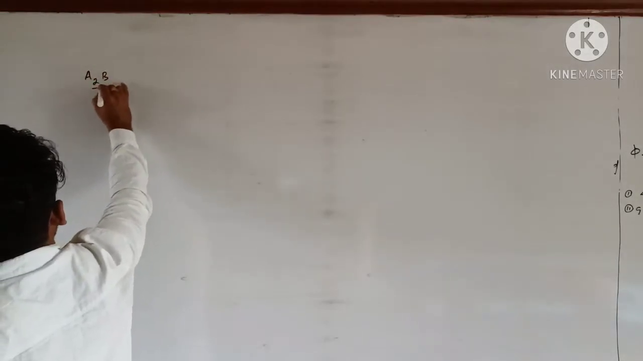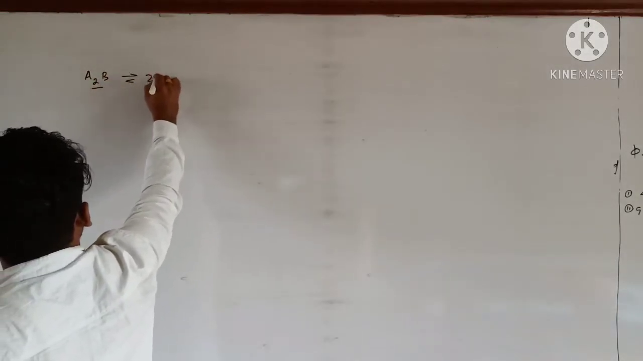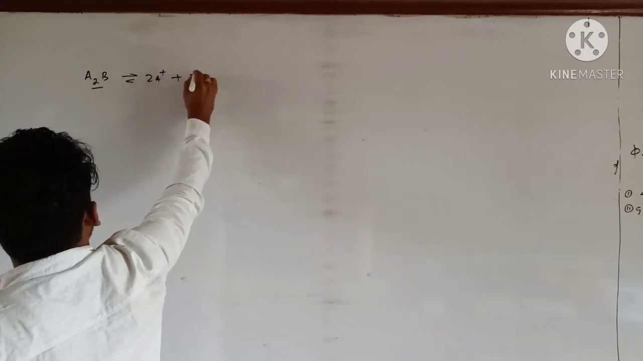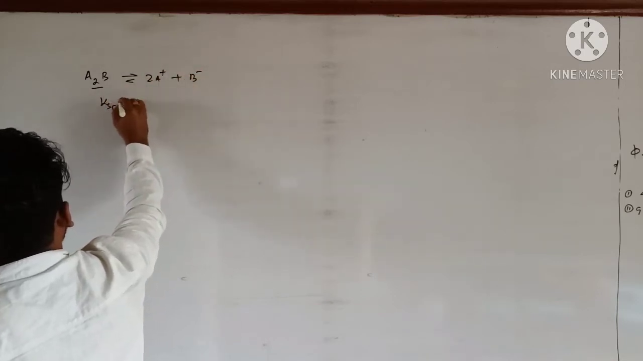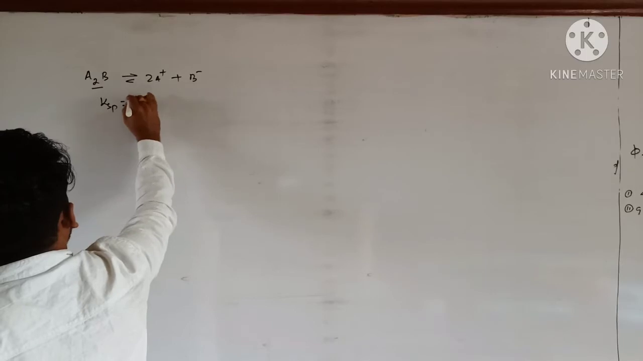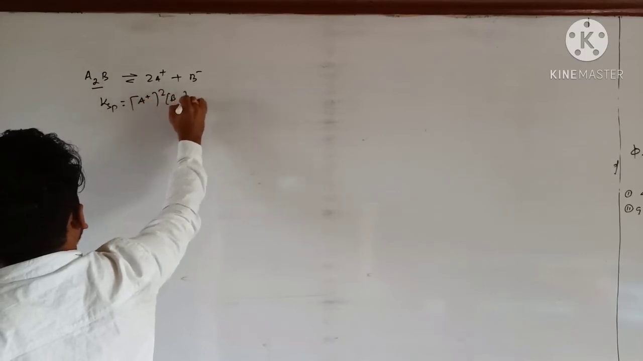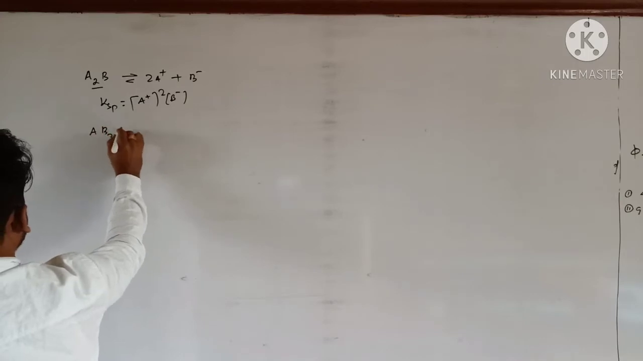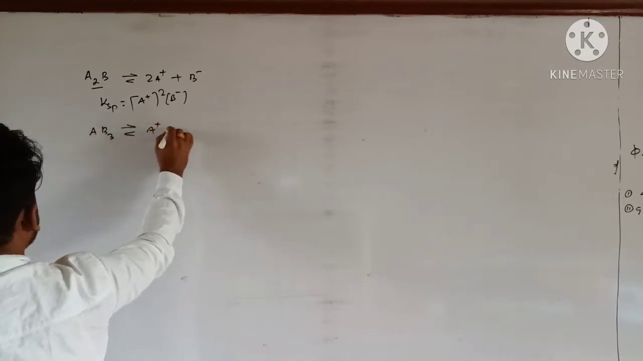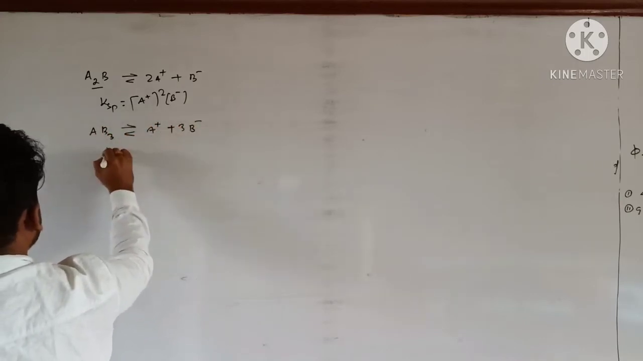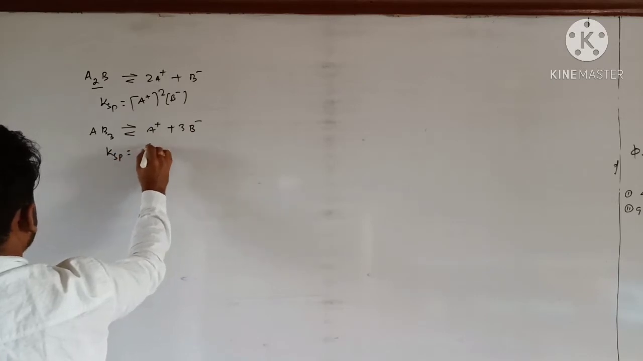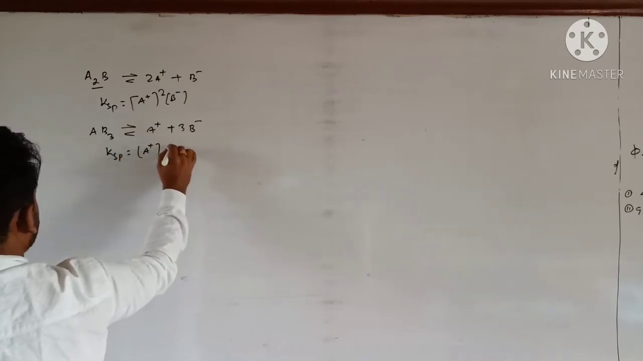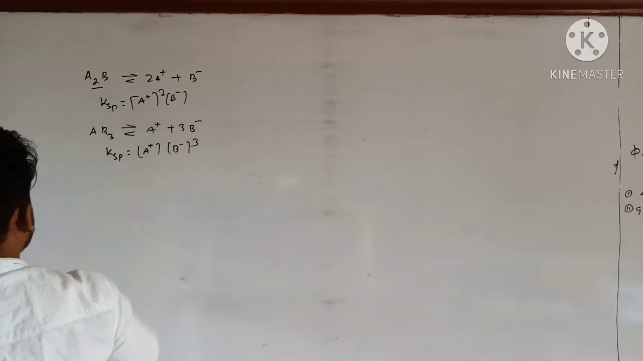A2B, let's say. It splits into 2A plus and B minus. So Ksp can be written as [A plus] to the power 2 into [B minus]. Similarly, for AB3, it can be written as A plus and 3B minus. So Ksp is equal to [A plus][B minus] to the power 3.